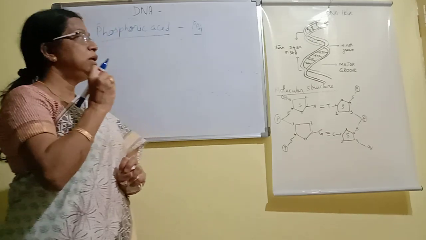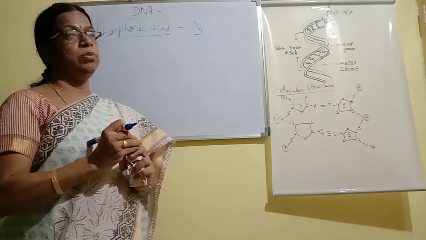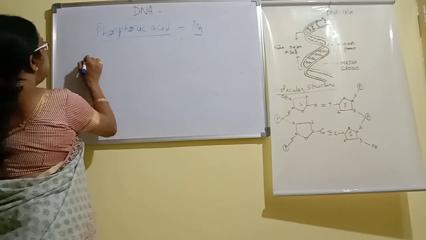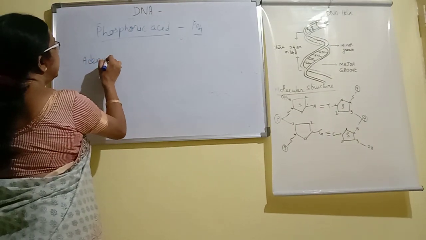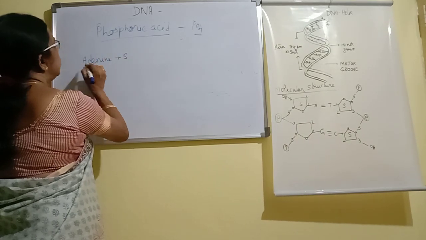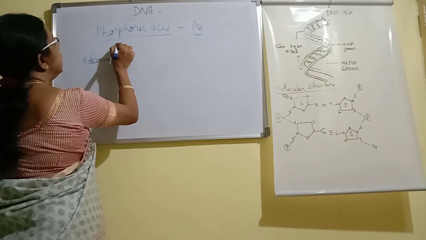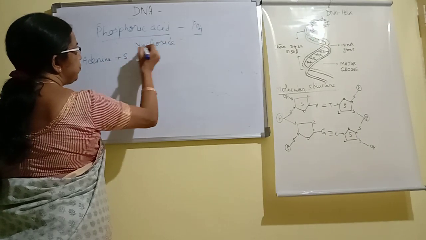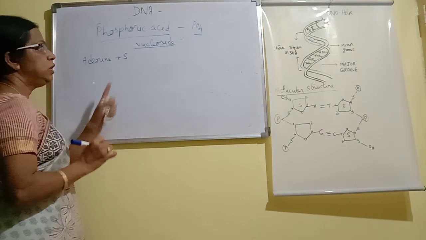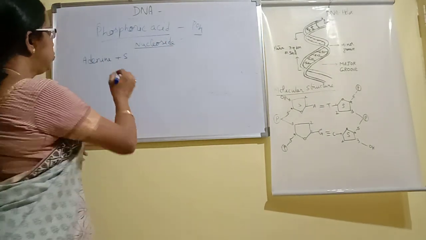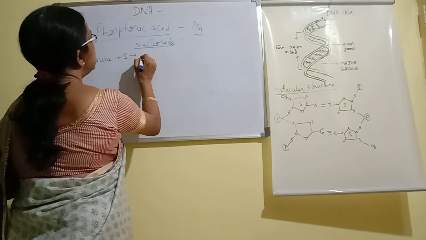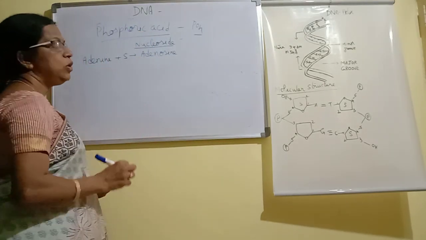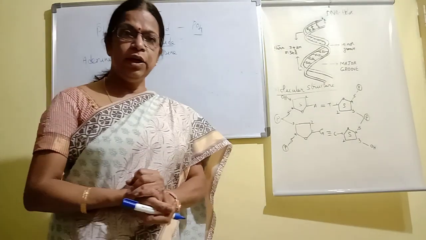Now let us see the nucleotide of each nitrogen base. We know there are 4 nitrogen bases in the DNA. First, if we take adenine, it is attached to sugar. When any nitrogen base is attached to sugar, it is called a nucleoside. So nitrogen base plus sugar is called a nucleoside. Adenine plus sugar, its nucleoside is called adenosine.